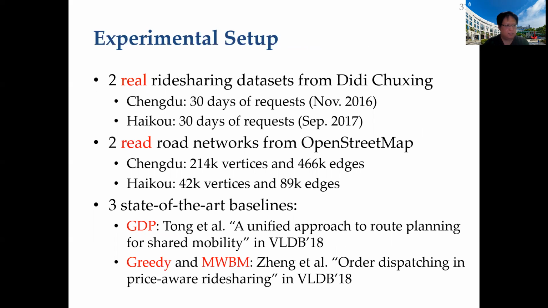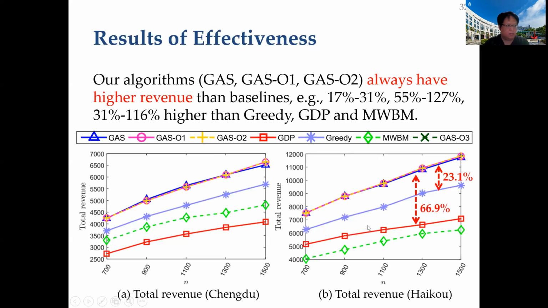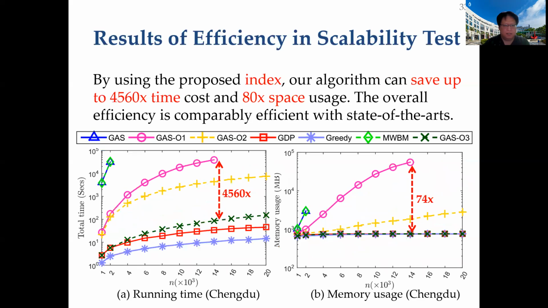Among these baselines, MWBM denotes the bipartite matching-based solution. In terms of effectiveness, our algorithms always have higher revenue than the baselines. For example, at least 17% higher revenue than the baselines. In terms of efficiency, our index can save over 4,000 times running time and nearly 80 times space usage.